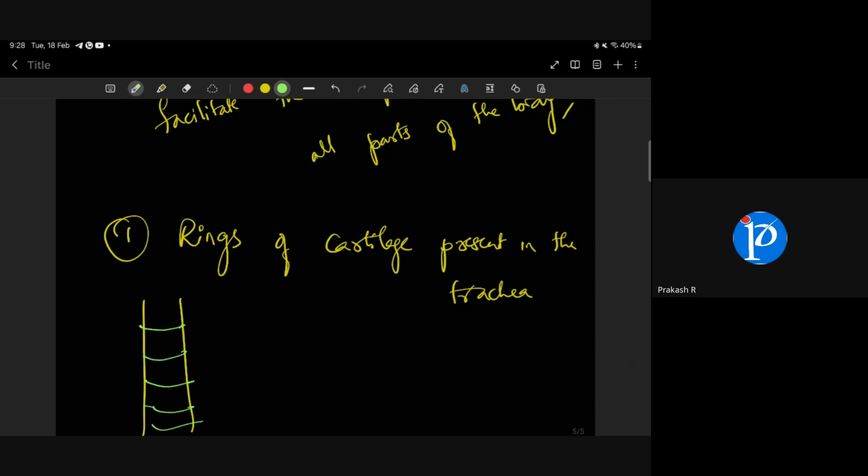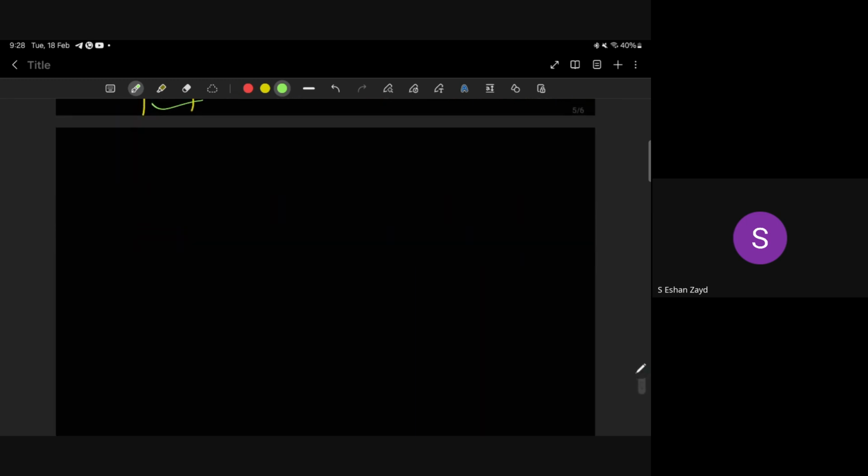Why are there rings of cartilage in the trachea? Ma'am, for giving mechanical support. That is also correct. What happens if they are not there? Ma'am, it will collapse. What will collapse? The trachea will collapse. Yes, that word you have to use. That's why I asked. Very good, Ishan. That was a good answer.